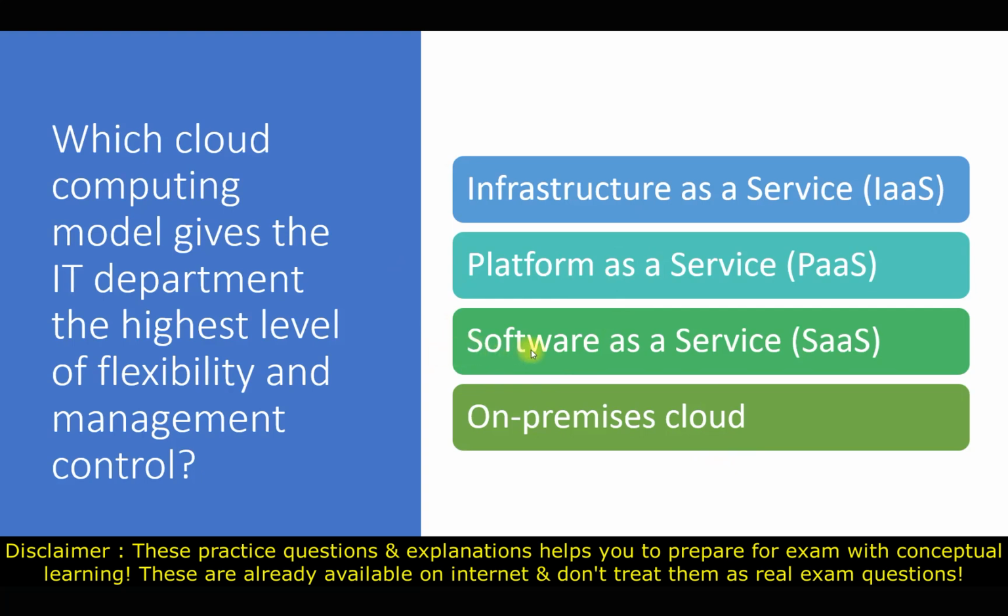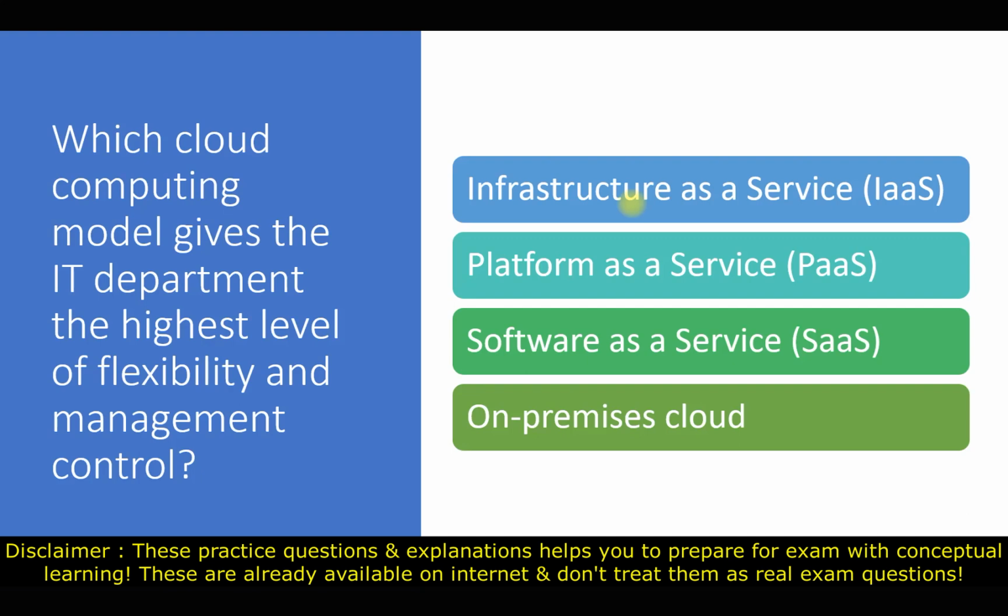Out of these three, you know that in software as a service we have less responsibility and less control, because we can't define everything what we want, so we can't go for this one. In platform as a service, we are just getting access from the runtime, not from the OS level, so again we have less control. If we talk about infrastructure as a service, yes, after the hardware, our OS is installed, and whichever OS we want, we can choose that one.